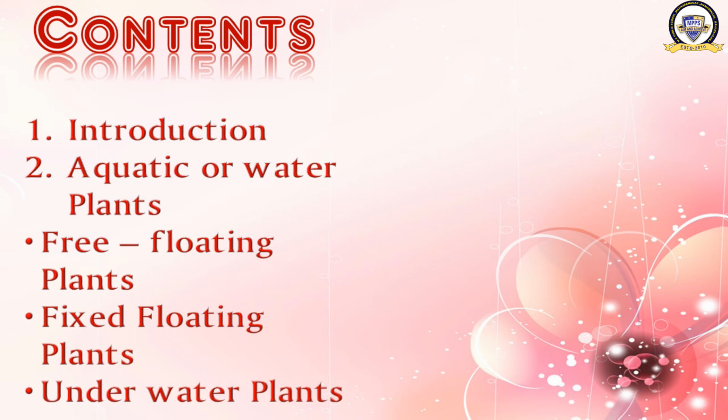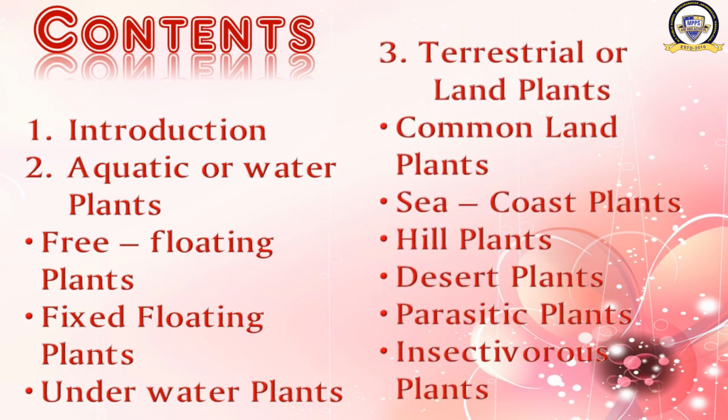These are the three groups of aquatic or water plants. Then the third topic is terrestrial or land plants. It has 6 divisions. What are they? Common land plant, sea coast plant, hill plant, desert plant, parasitic plant and insectivorous plants.